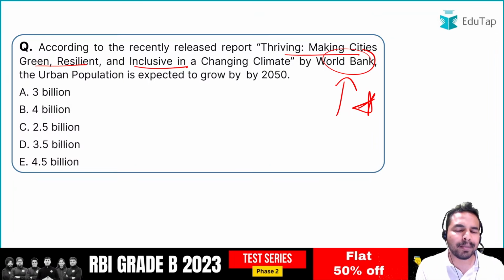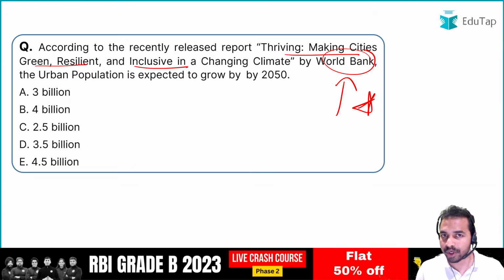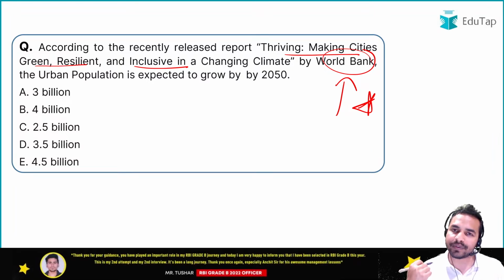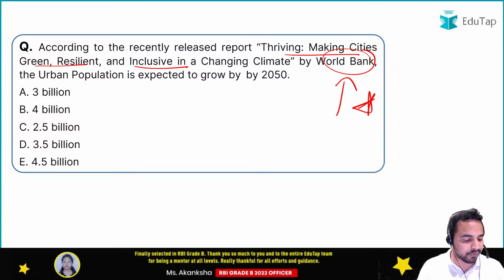The reason behind that is when you club all such reports which have been launched by the World Bank, it will be very easy for you to remember them and to retain them for a longer period of time, because there are a lot of reports across different dimensions which are being launched by the World Bank. We have seen reports on pollution levels. We have seen a report from the World Bank which is launched for the economies. So these are the different details.